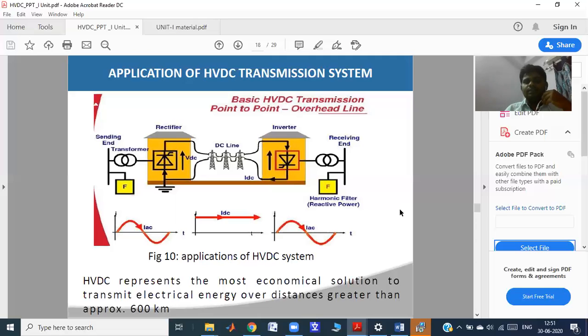That AC voltage will be given to the step down transformer. This step down transformer decreases the voltage level depending upon the requirement. Then it is connected to the distribution grid and end users.